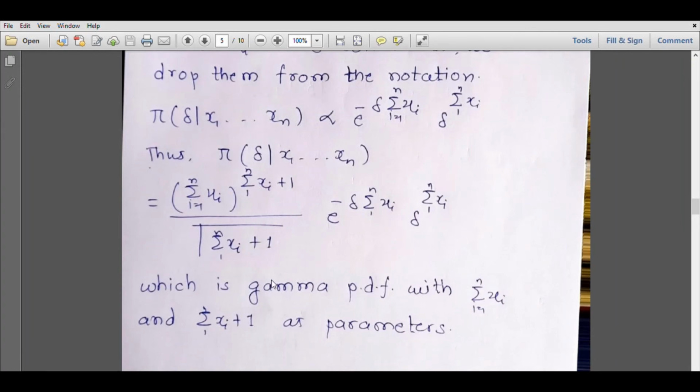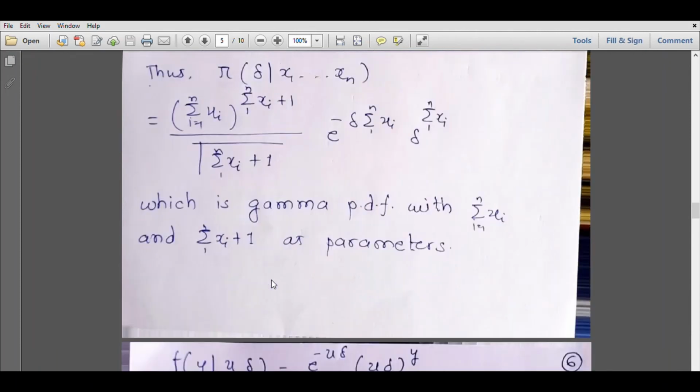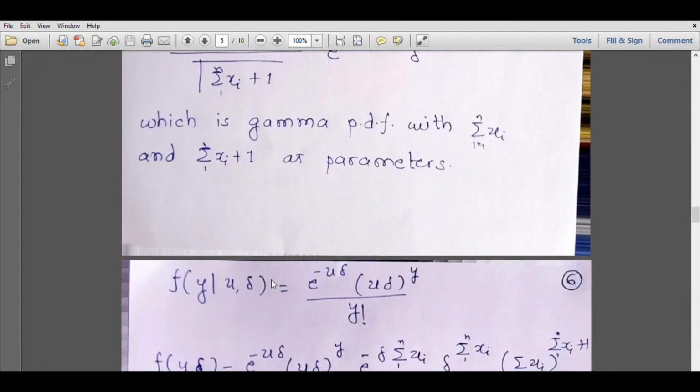Now because the aim is to find a 95% predictive interval for y, which is nothing but the number of fatal accidents in the year 1986, let us try to find the distribution of y in this setup. So now suppose u is the number of passenger miles flown for the year 1986.